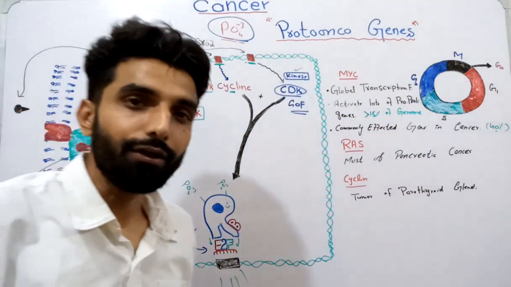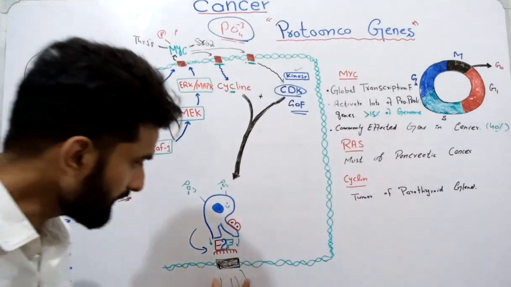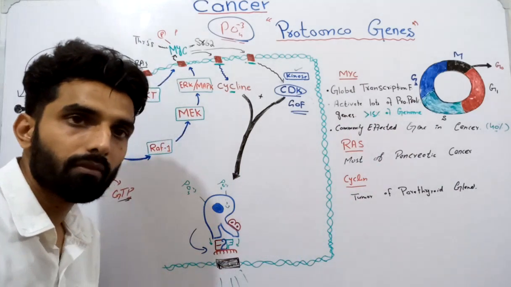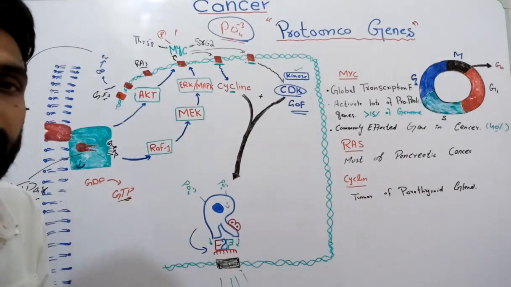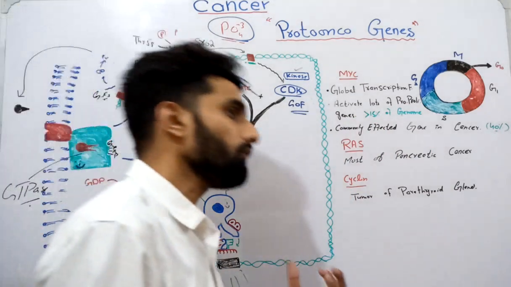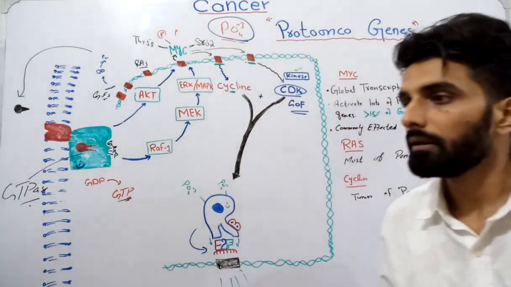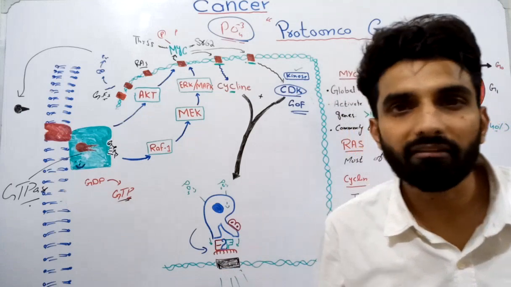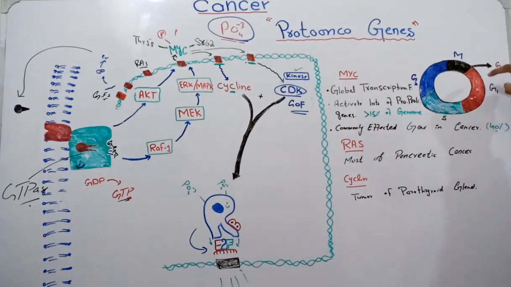For example, here are those genes. The expression of these genes will help in the DNA replication, and if there is DNA replication, we can say that these genes are going to help cell proliferation, cell division.